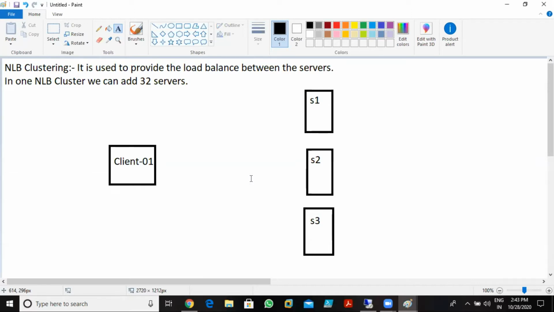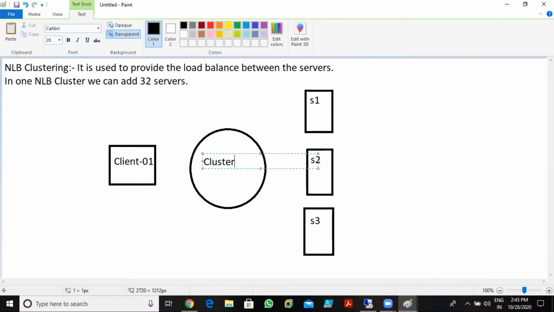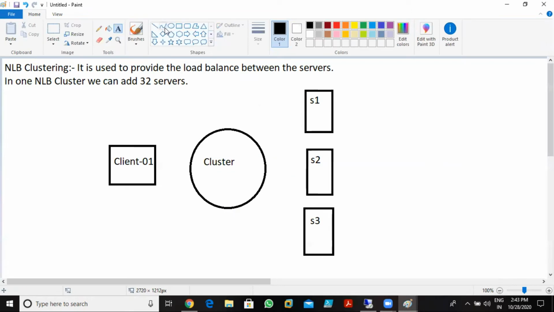Now imagine what happens in that case. These servers are attached to the cluster. So this is the cluster, as you can see. This is the logical cluster I can create, and I can add all these servers in this cluster.